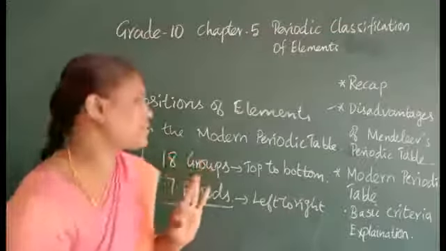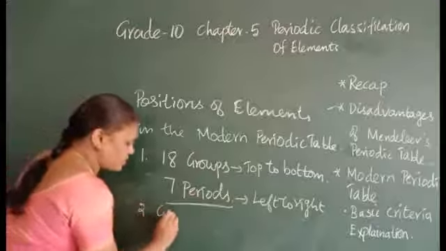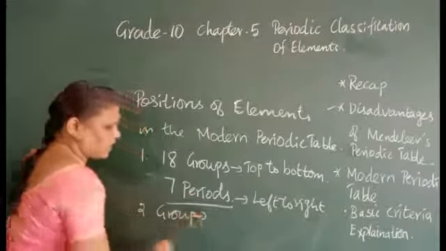The next one is, as I already told you, the group of the elements, how he has arranged the elements.